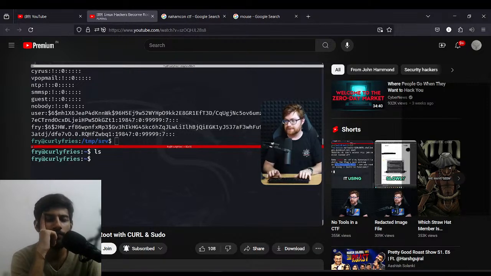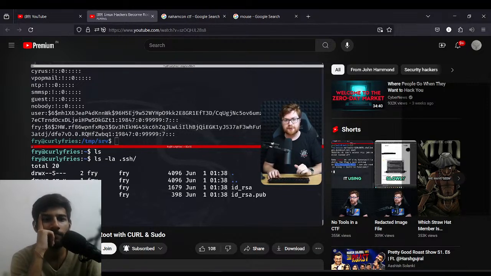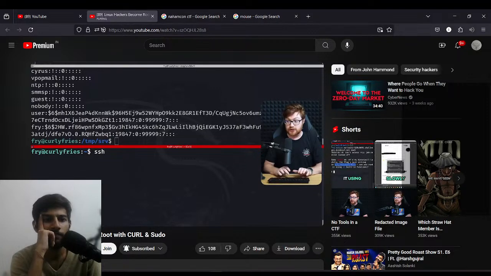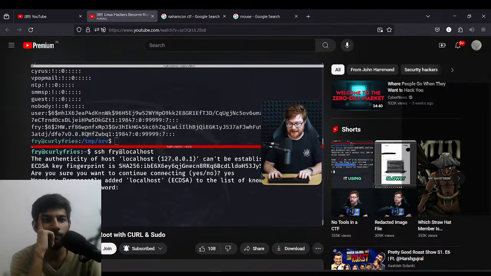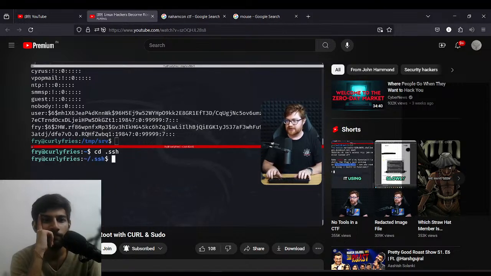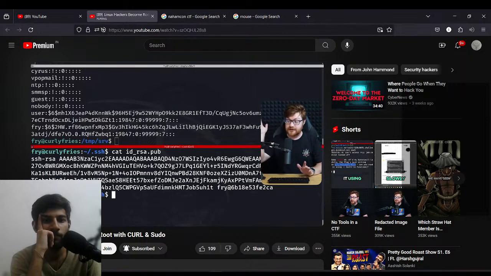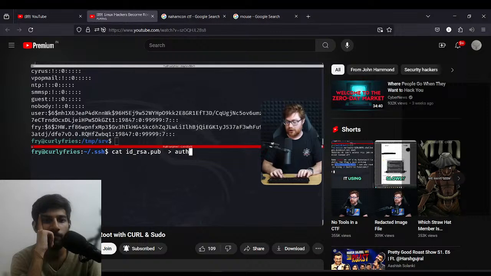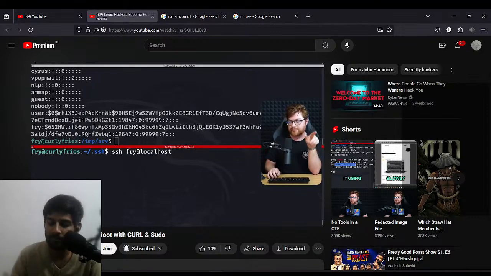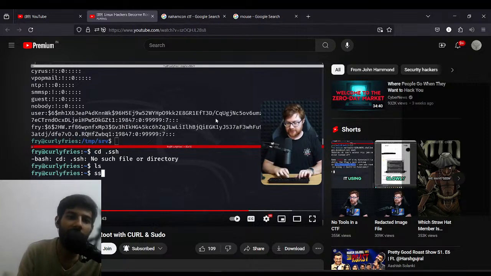Would that work, right? ls -la .ssh. Now we have those files created. Do I actually have SSH present here? I do. So I could SSH into just fry at localhost, correct? Yes, it would prompt for a password, which we know, but could we actually, inside of the .ssh file, put the public key that we'll end up using into the authorized keys file? Like, we have our public key, right? So what's to stop us from now using that as our authorized keys file, just as a proof of concept? That way we could try to SSH with our own public and private keys.